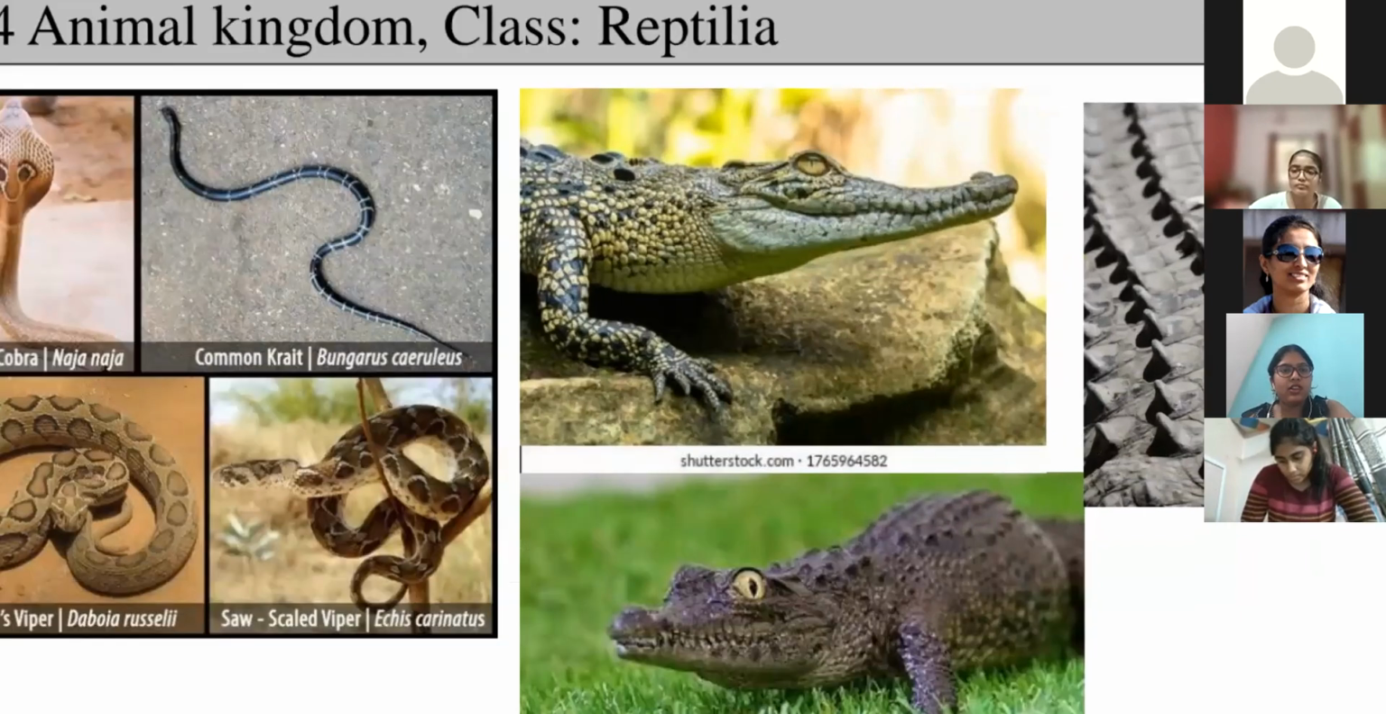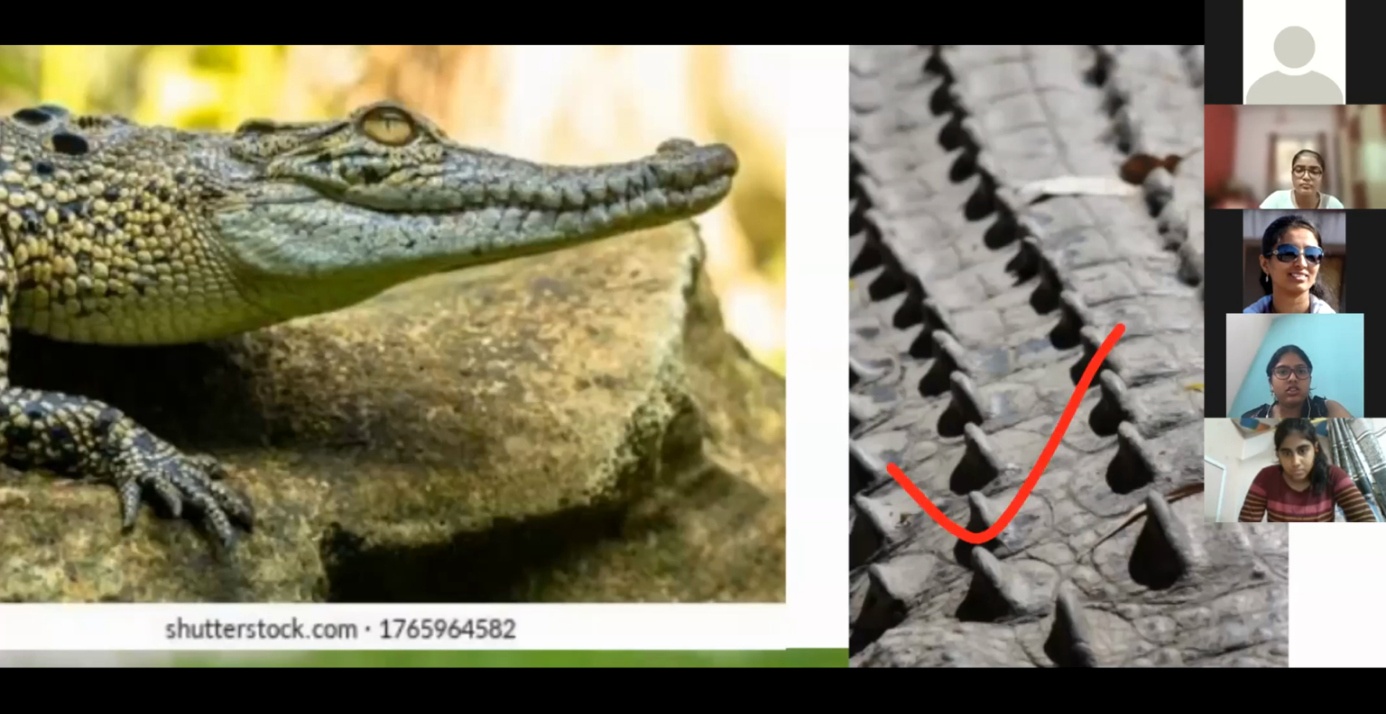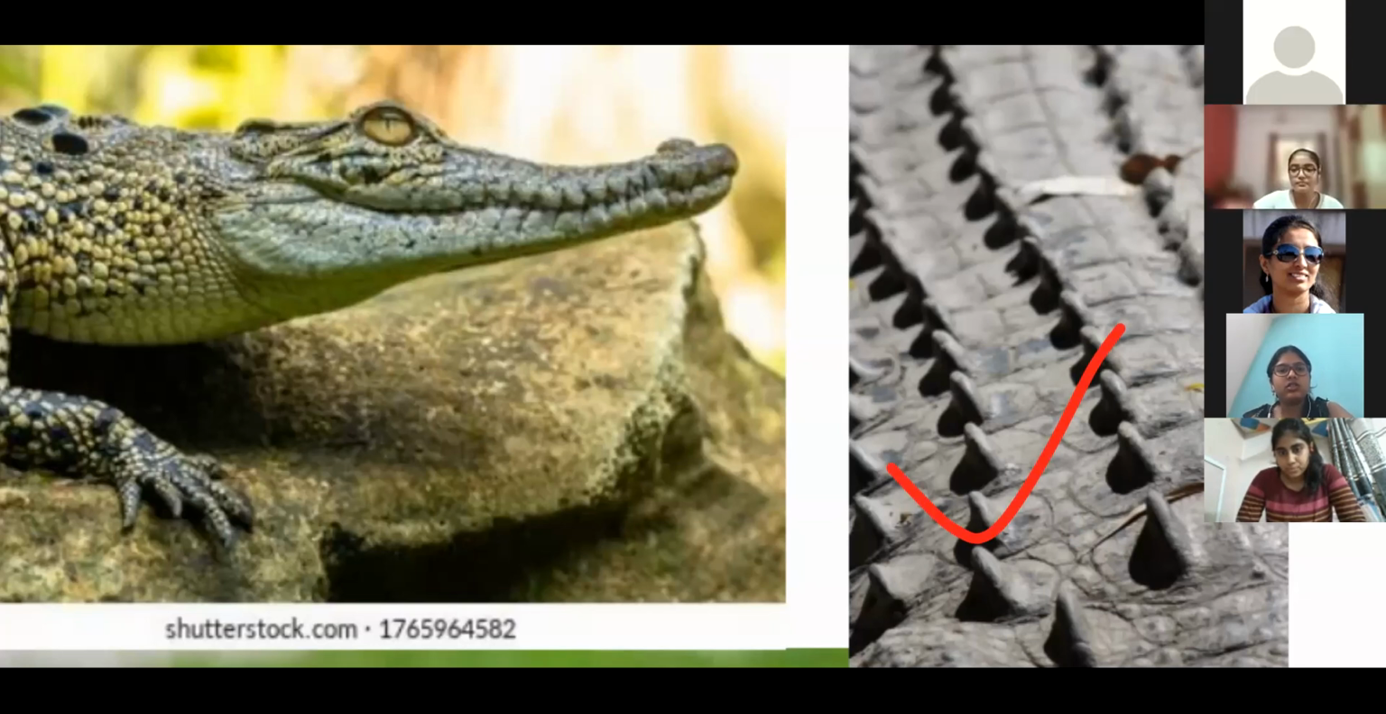First of all, tell me, on which organism have you observed this type of structure? Ma'am, on crocodile. Yes, same answer, right? Crocodile. So on a crocodile, when you observe from the top view, on their skin this type of structure is present, bony-like, hard structures, and these are known as scutes. These are known as what? Scute, right?